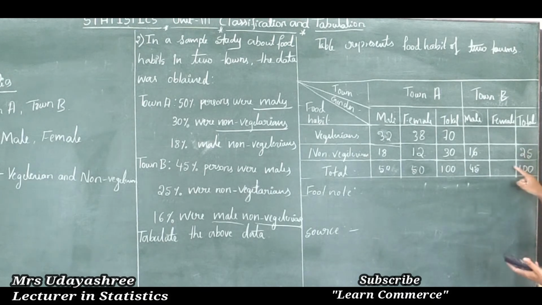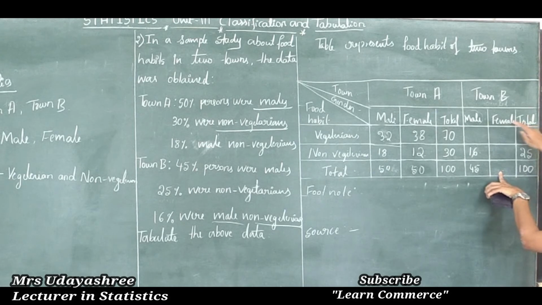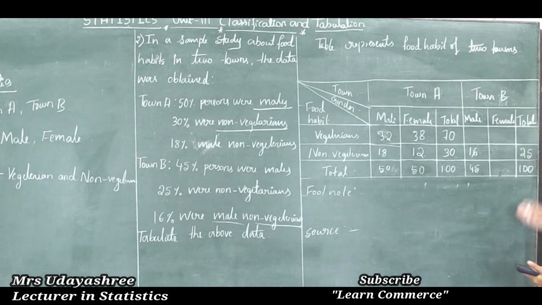So how to tabulate? See, first I will find the total female population. Here the total male population and the total population are given. Here we need to write the total female population. So how to find the total female population? From this total population of 100, if we subtract the total male, we can get the total female population. That is 100 minus 45 is 55.